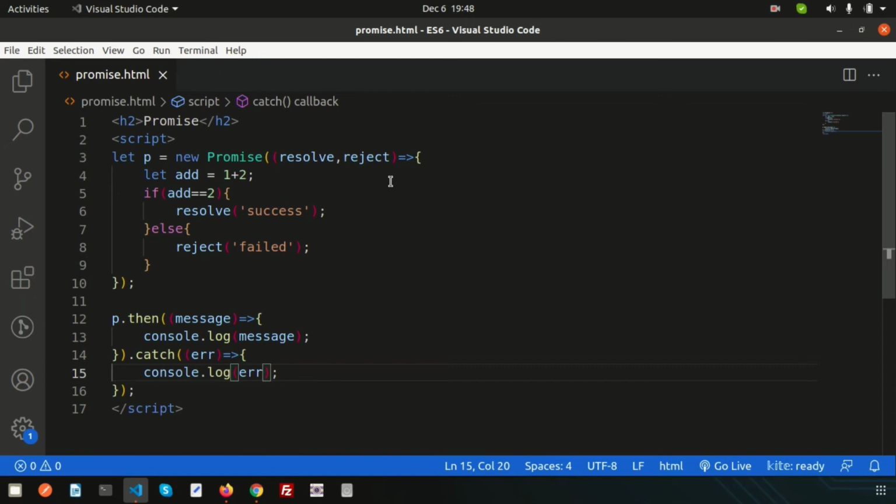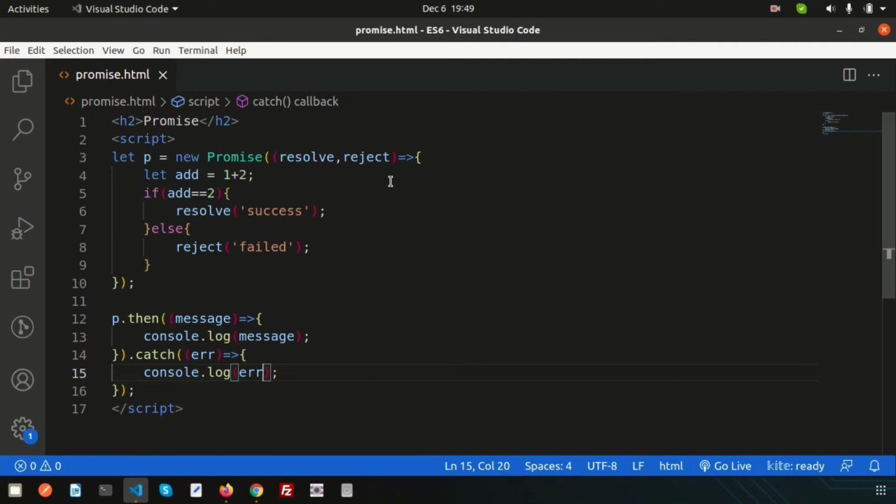Now the question is, suppose I want to handle multiple promises. If we have multiple promises, how will we handle this? Let's take another example. Basically these things are called chaining, right? Suppose your friend is going to buy a ticket. If they get it, then okay, that means resolve.